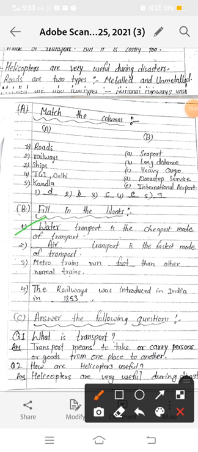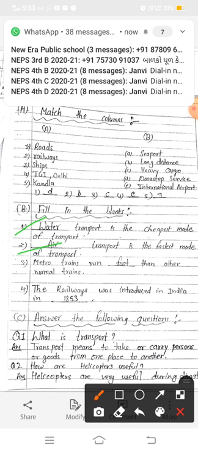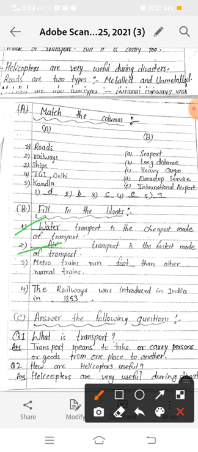First, dash transport is the cheapest mode of transport, so it is water. As I told you, water is the cheapest mode of transport, and air transport is the fastest mode of transport, but it is very costly, so it is not used by the common people. And it is Air India. We have many types of airways in India.